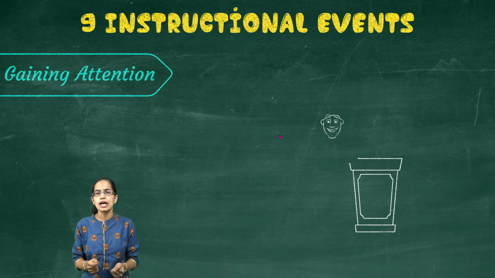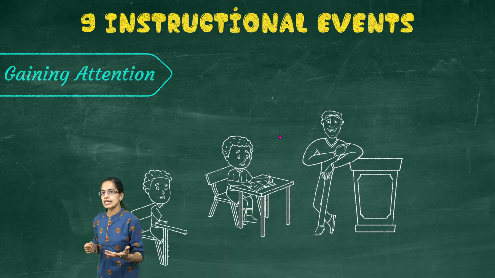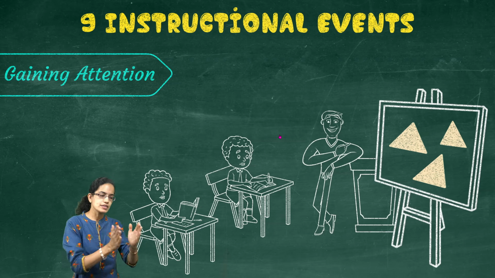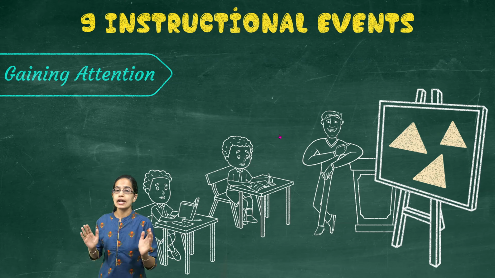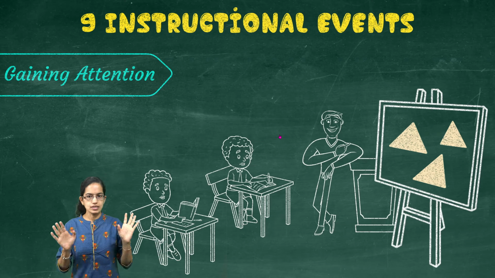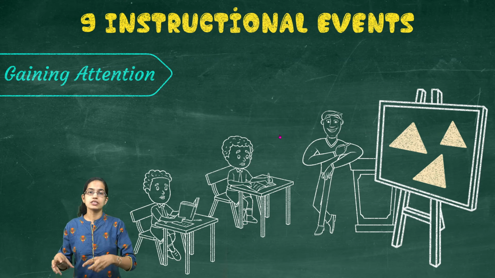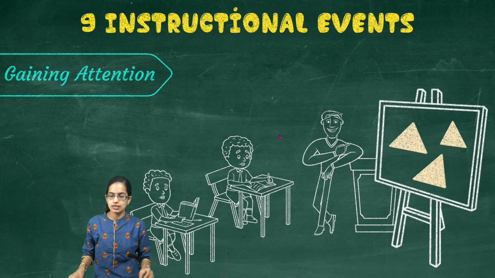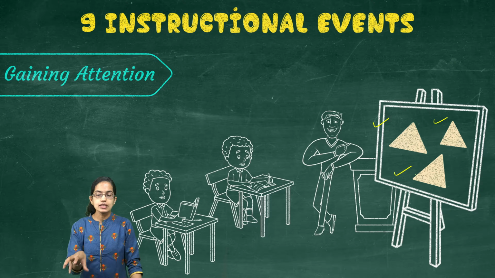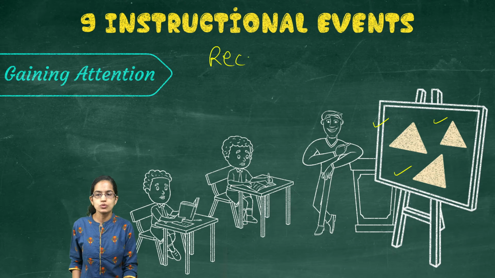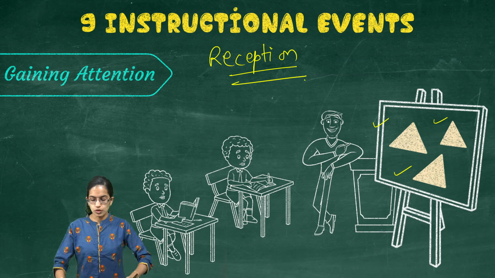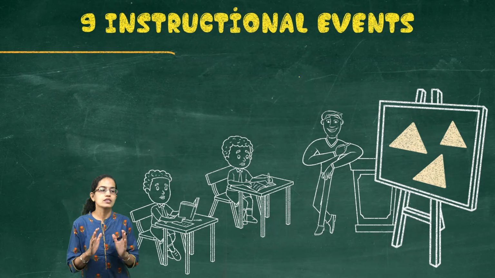Gaining attention implies reception. Now, we will take a very simple example of understanding what is an equilateral triangle, but we'll understand this in the 9 sequences that Gagne has given. The first sequence shows certain triangles, so you try to grasp the attention of the students to the various types of triangles that are formed on the screen, as you can see. This is the first step, also known as the step of reception. Students at this stage would try to understand what the concept is.